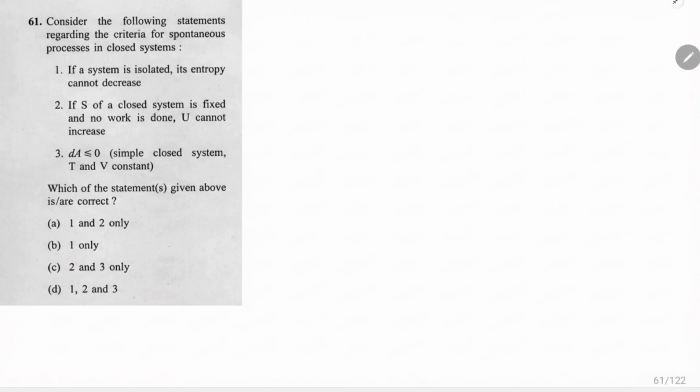Hello everyone, let's start question number 61. Consider the following statements regarding the criteria of spontaneous process in a closed system. If a system is isolated, its entropy cannot decrease. So let's see. For isolated systems, delta S is greater than or equal to 0.